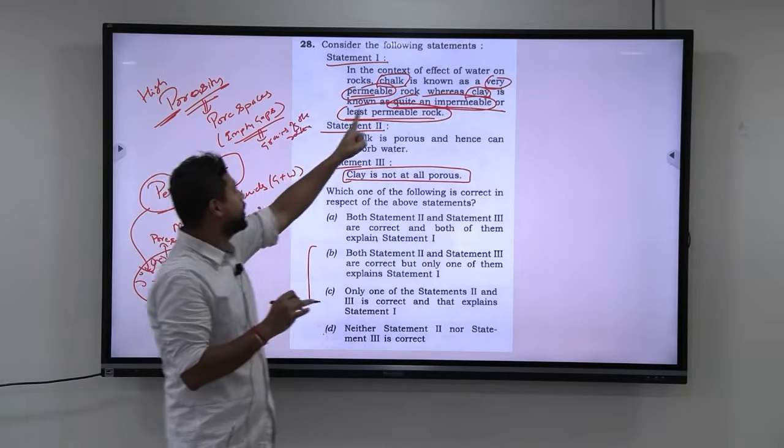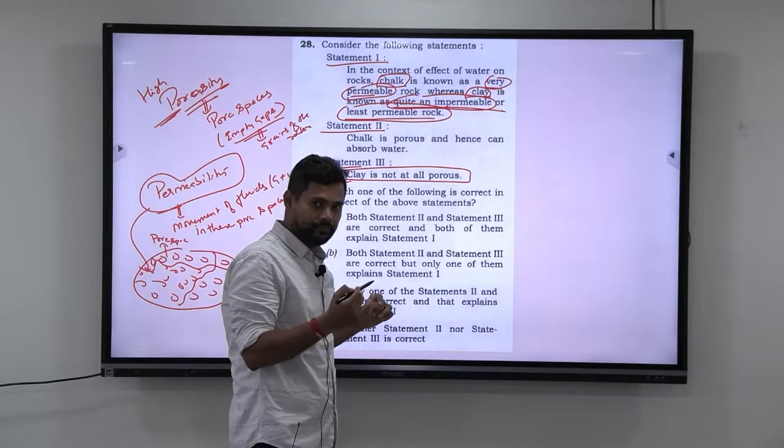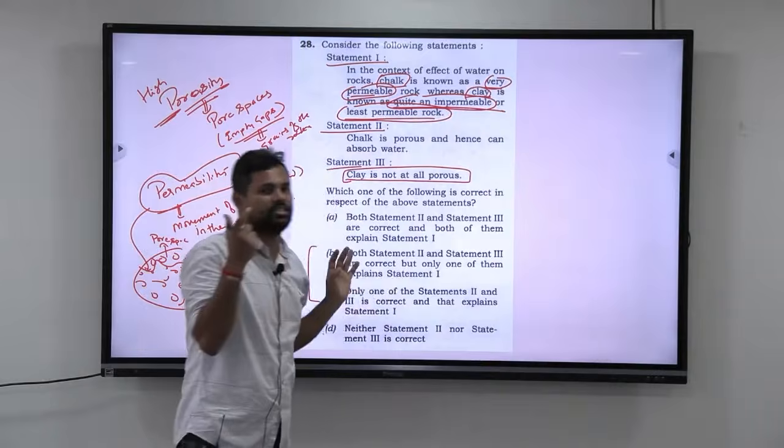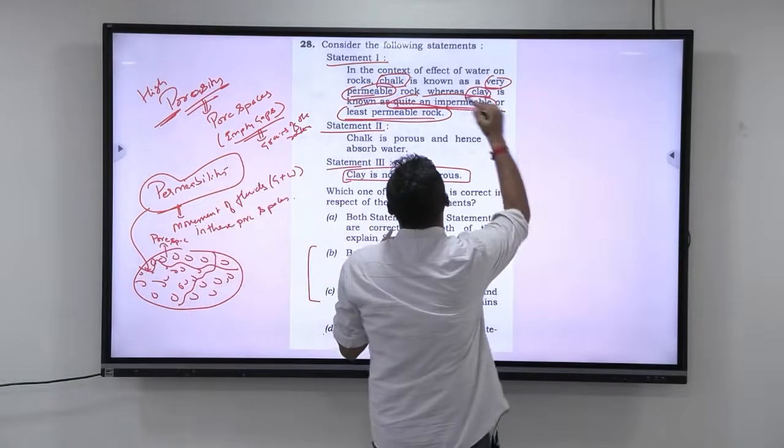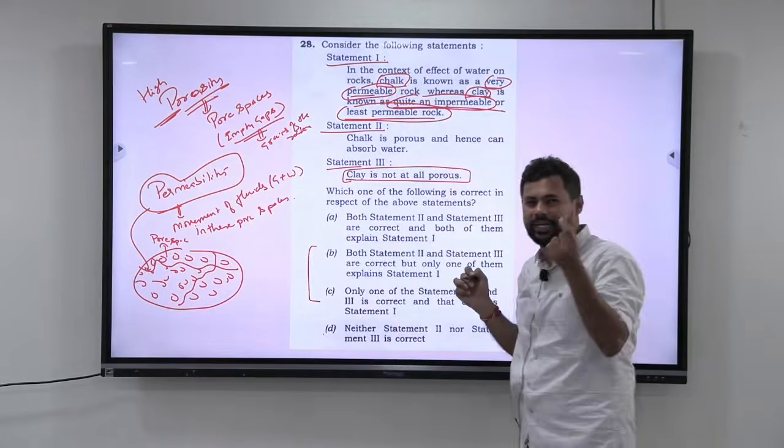Now, we know that chalk as well as clay are both grains. They are just of different sizes. They are nothing but sedimentary grains. Chalk and clay both are sedimentary grains.